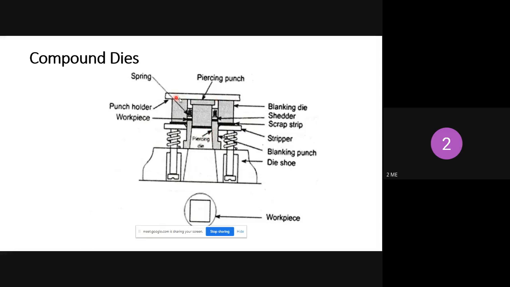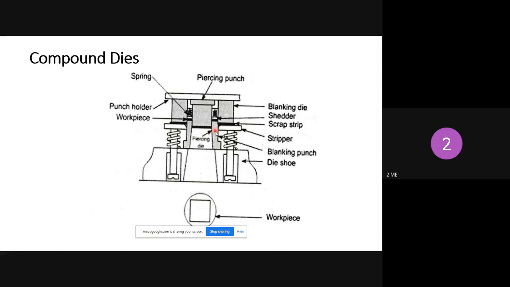So this punch holder is connected to the piercing punch as well as the blanking die, and both are moving downward against the spring force. Here a spring is there and here also a spring is there. So against the spring force, both the piercing punch and the blanking die move downward. During that time, this square portion will be cut in the sheet metal.